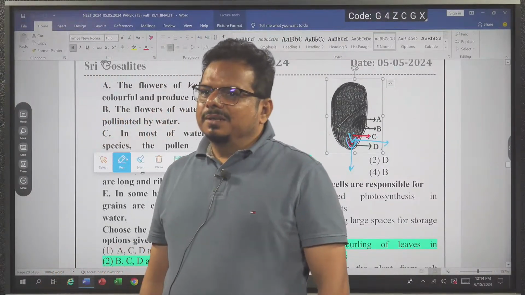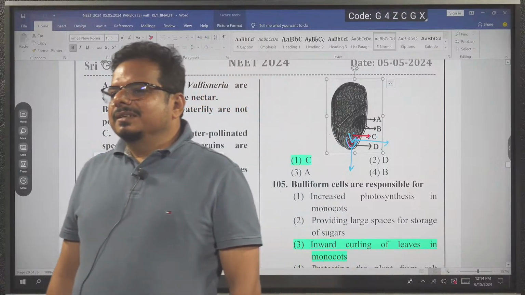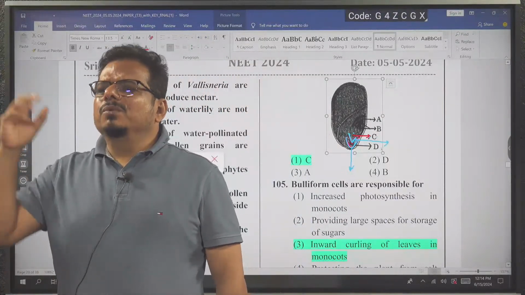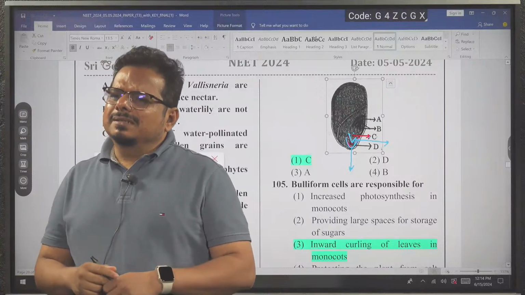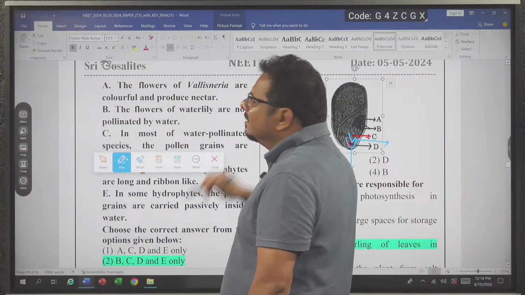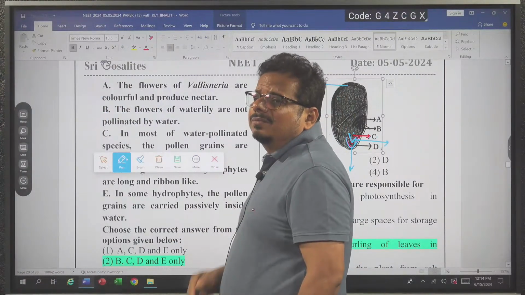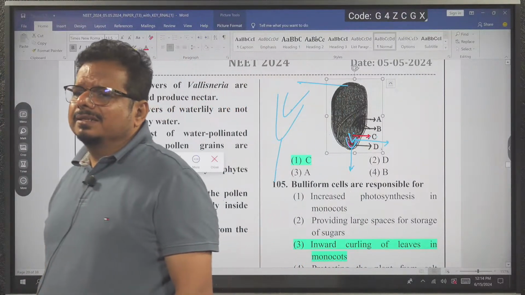Got the idea? So sometimes we have to use some common sense. If two things are there like this, one is coleorhiza, another is radical, and they pointed here, student confusions are there. This is the reason.